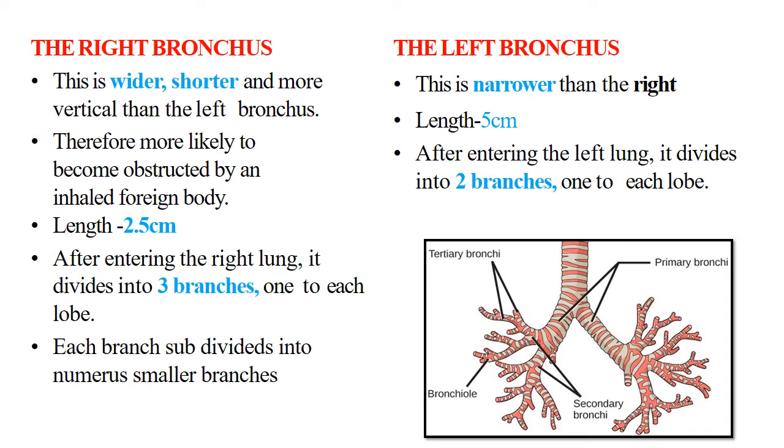Then the left bronchus is narrower than the right. You can see in the figure, the length is 5 centimeter. So the left bronchus is longer than the right bronchus but narrower. After entering the lung, it divides into two branches, one to each lobe. There are two lobes in the left lung, so it divides into two branches. So these are the differences between the right bronchus and the left bronchus.